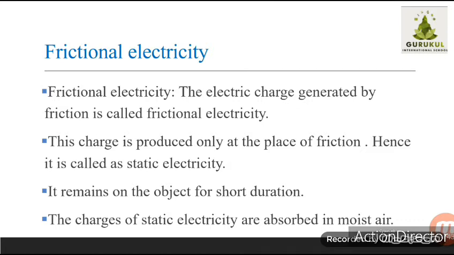Now it's the rainy season. Even in the rainy season we can perform these experiments, but they will not give as good a result as in the winter season. Why? Because whatever charge of static electricity is there gets absorbed in moist air, and nowadays in the rainy season the surrounding air is moist, with humidity, so it will absorb the charge. So if you want to perform these activities, you have to rub these objects very vigorously, and the effect will be for a very short duration.